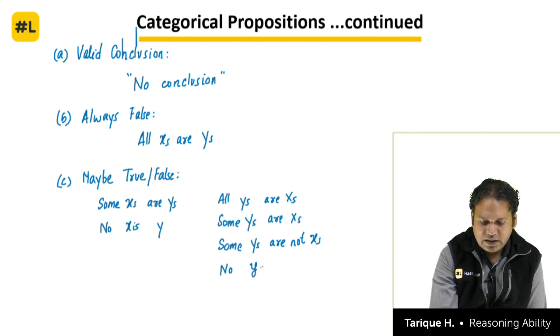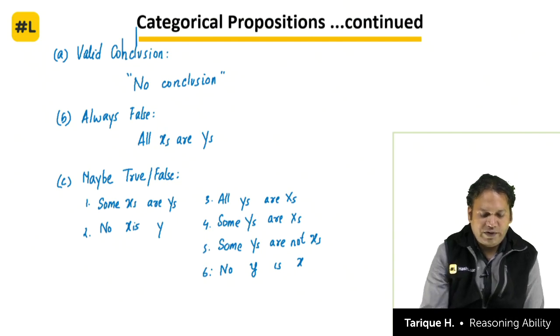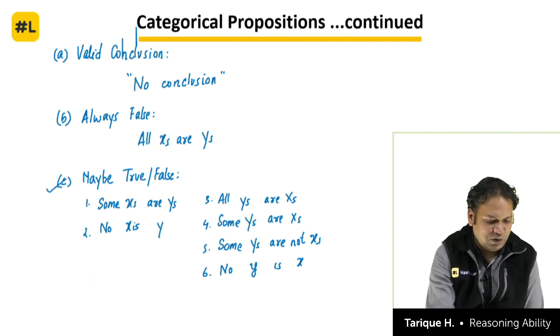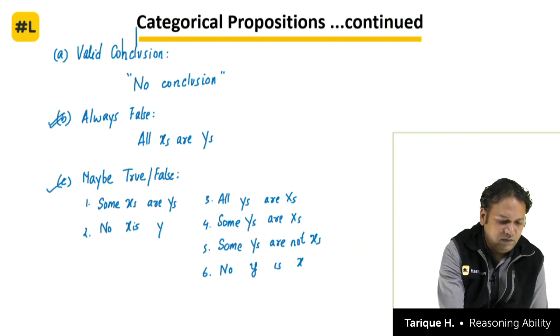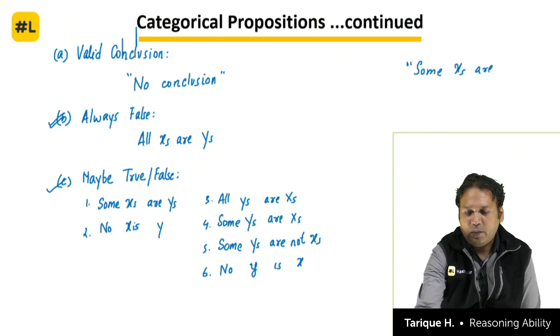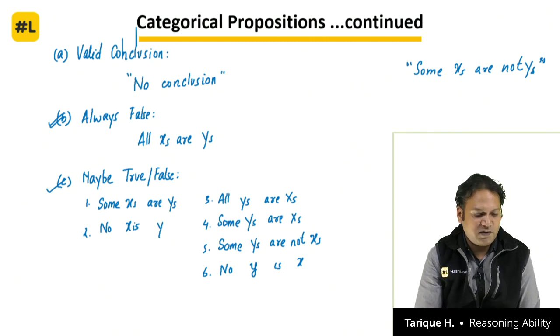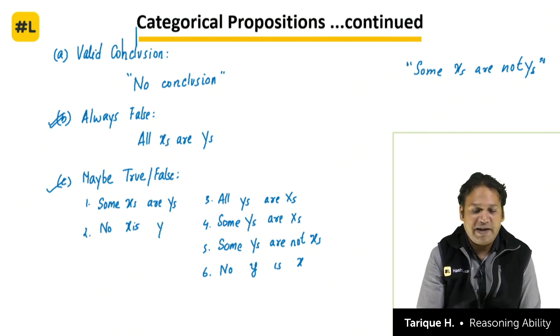All of these are possibilities, so these are 1, 2, 3, 4, 5 and 6. Out of 8 statements, 6 come under may be true, may be false. One statement is always false, and one statement is the statement itself, that is, some x's are not y's. So all 4 statements are covered, with everything regarding valid conclusion, always false, may be true, may be false, diagram and meaning.